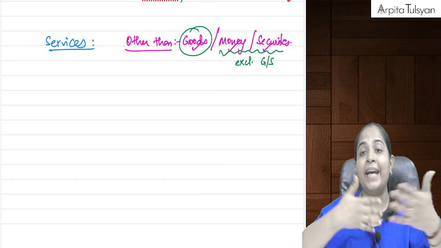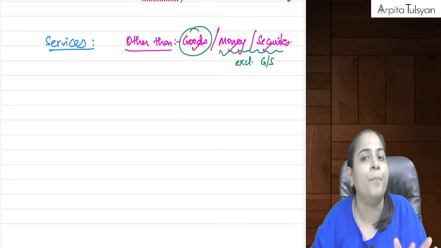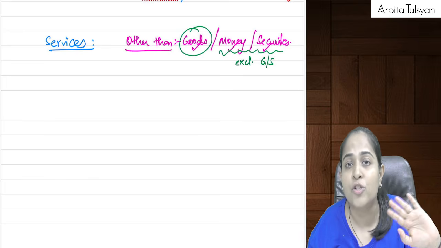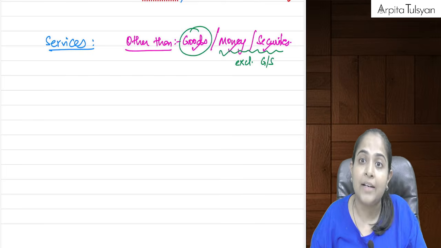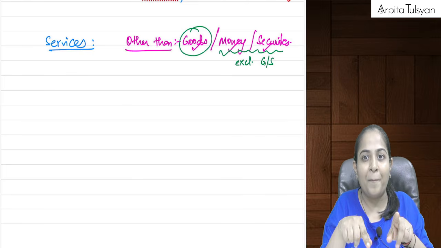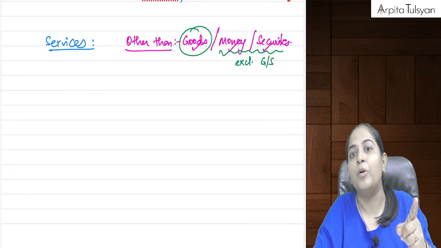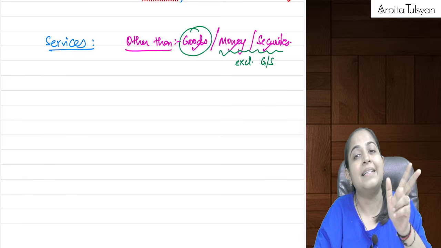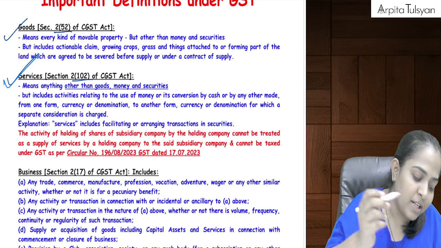On conversion of this 1 lakh rupees, this is not considered as goods or services because this is a transaction in money. But for doing this conversion, can he take some commission from me? Yes, why not? So that commission amount will be considered as a service provided. Are you understanding this?